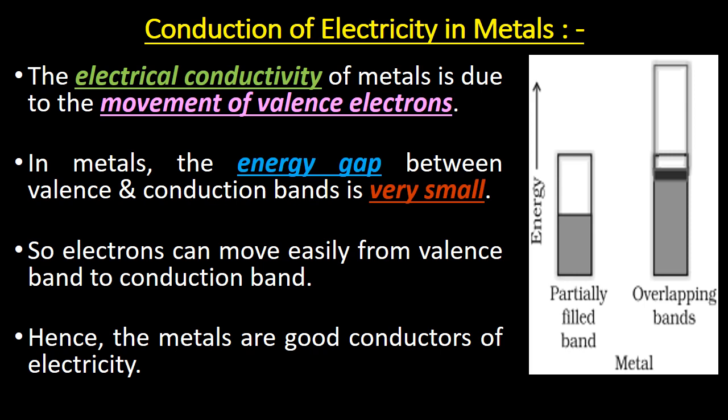Let us know how metals conduct electricity. In metals, the electrical conductivity is due to the movement of valence electrons. In metals, the energy gap between valence and conduction bands is very small. So, electrons can move easily from valence band to conduction band. Hence, metals are good conductors of electricity. This conduction nature can be seen in the band diagram.